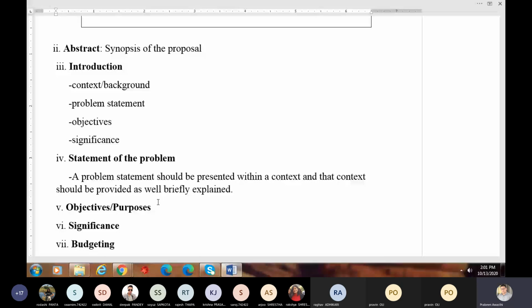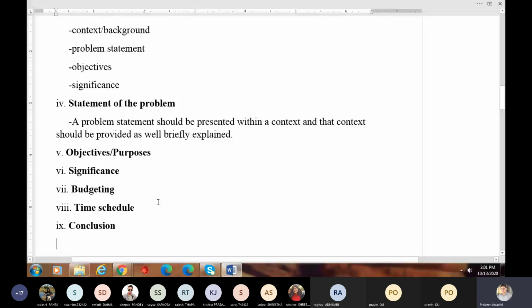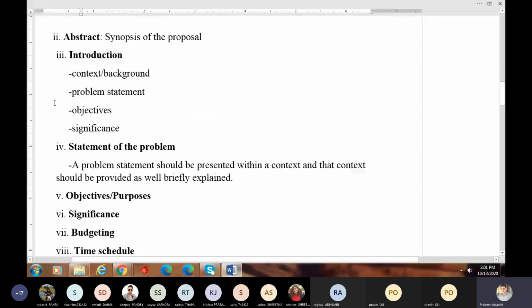Right? Here, the only difference between the abstract of the proposal and the introduction of the proposal is that the abstract includes context, background, problem statement, objective, significance, budgeting, and time schedule of your proposal. This introductory section includes context, background, problem statement, objective, significance. Right? So it rarely introduces budgeting and time schedule. Statement of the problem. Now objectives.